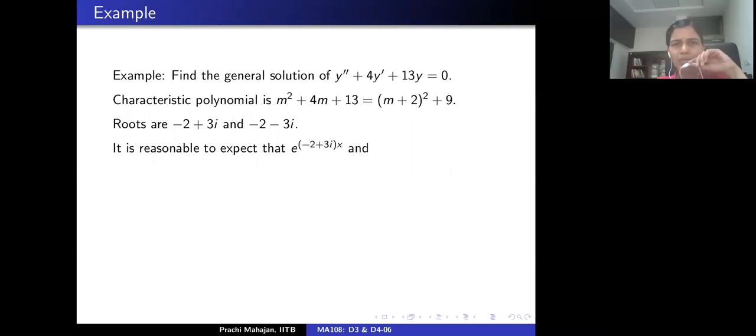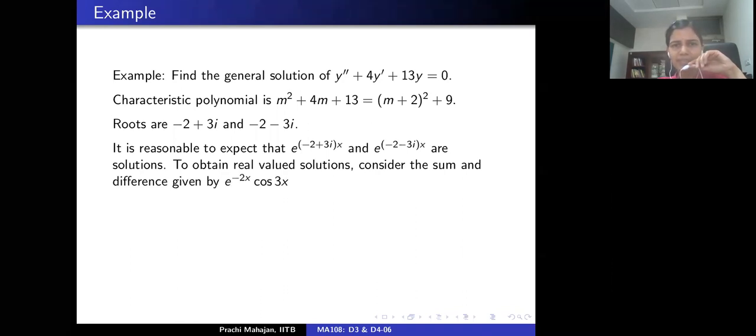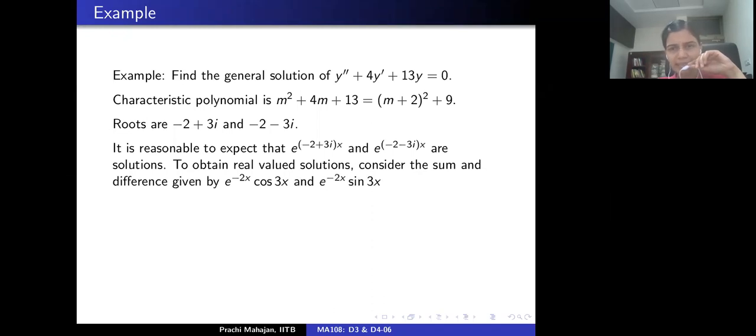Okay. So we expect that exponentials with complex exponents are actually the solutions. And to obtain real valued solutions, we consider the sum, which is exponential minus 2x cosine 3x, and the difference, which is exponential minus 2x sine 3x, right?